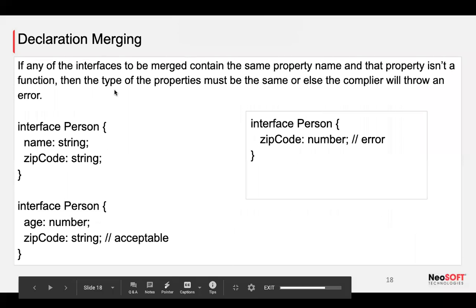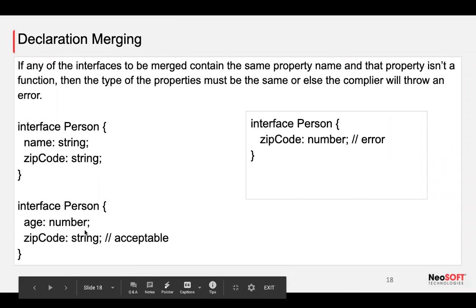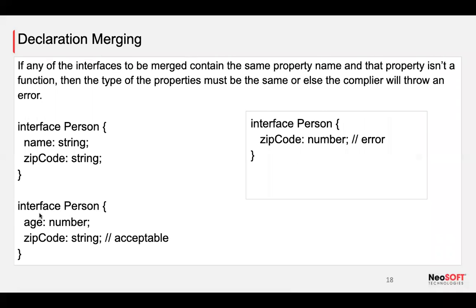In this particular example, I have two things, but the zip code is the same. If I merge it, it is acceptable, because you have different names. It is going to merge and create a bunch of properties and attributes in the same Person.